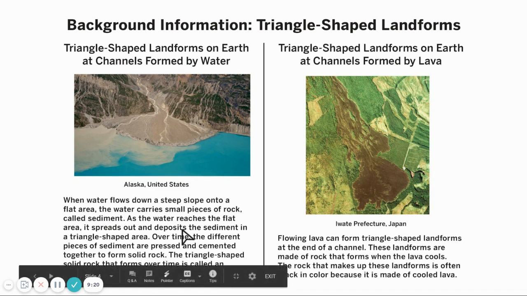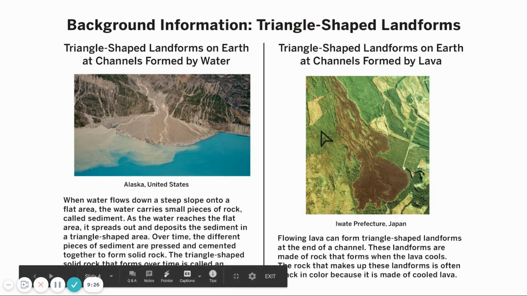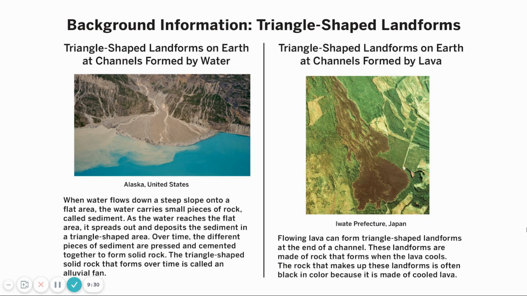Then I'm going to go ahead and read the information about the triangle-shaped land formed by water. So it says that when water flows down a steep slope onto the flat area, the water carries small pieces of rock called sediment. As the water reaches the flat area, it spreads out and deposits the sediment in a triangle-shaped area. Over time, the different pieces of sediment are pressed and cemented together to form solid rock.